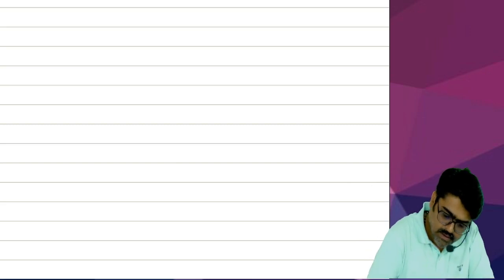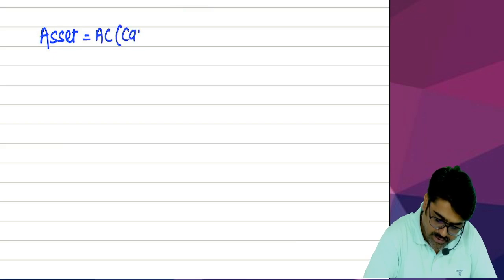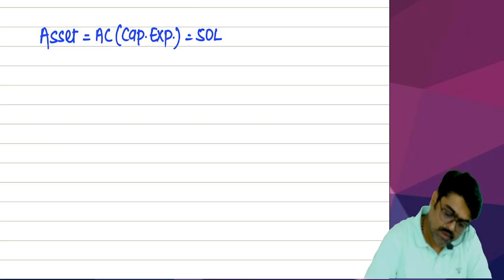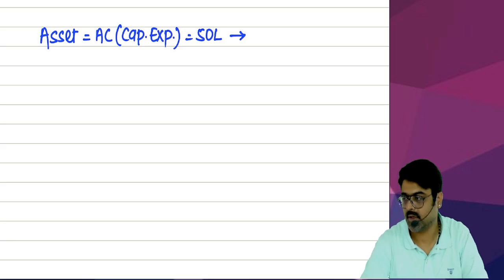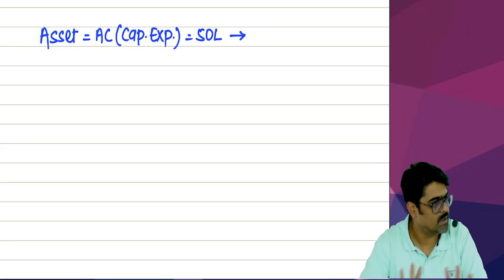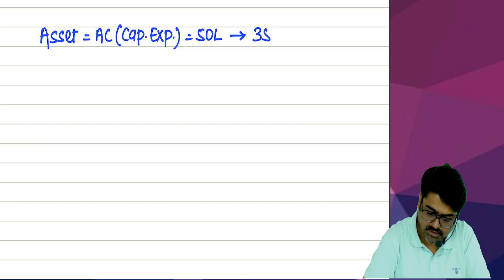So, if one asset is acquired, the actual cost of that asset, meaning the capital expenditure, was 50 lakhs. Now, if you want to claim this 50 lakhs under section 35AD, then we are going to give you the deduction under section 35AD.